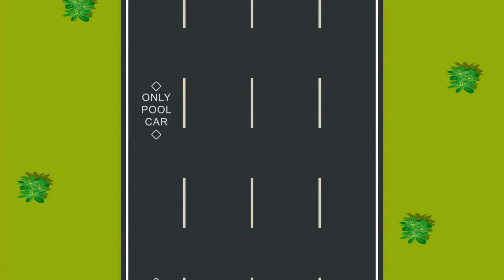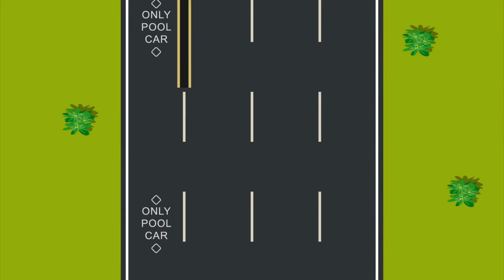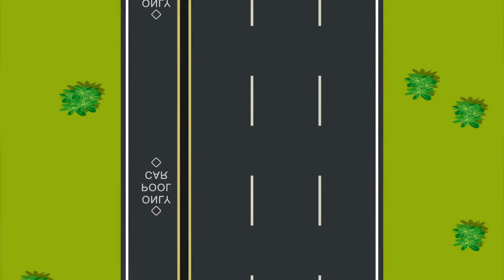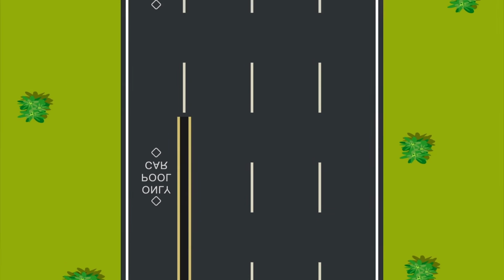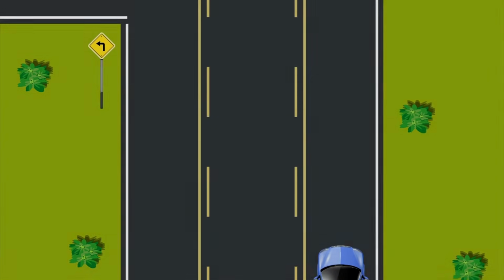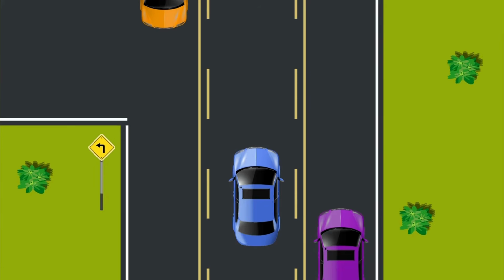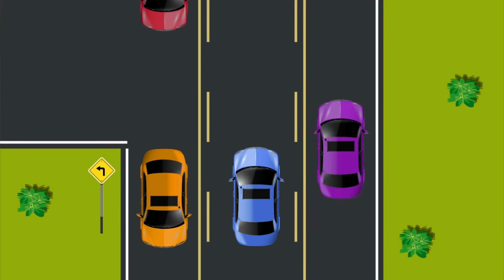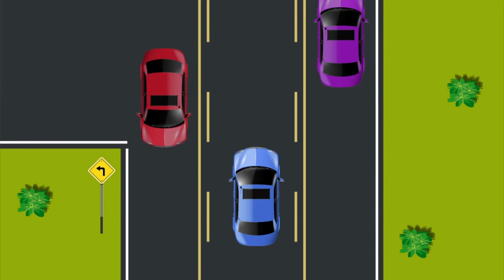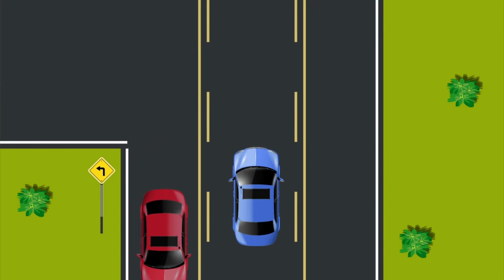Carpool lanes, also known as HOV lanes, have specific entry and exit rules. Always check the signs to confirm occupancy requirements. Center left turn lanes help keep traffic moving smoothly and reduce rear-end crashes. Use them whenever making a left turn on roads where they're provided.